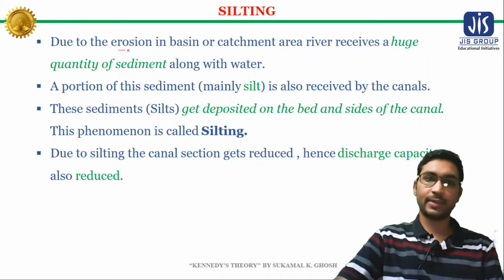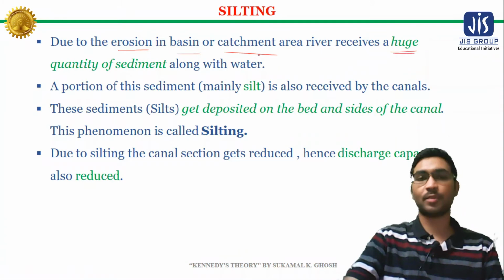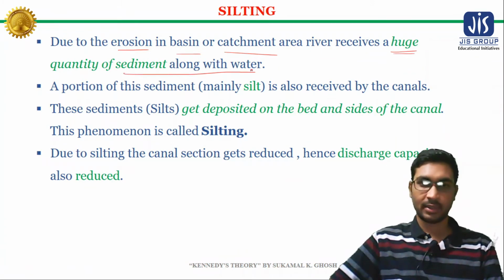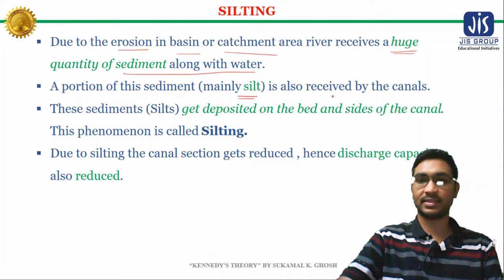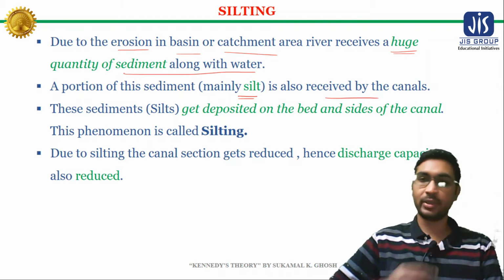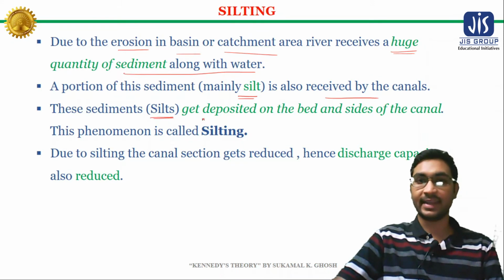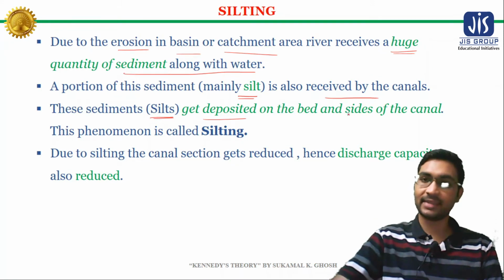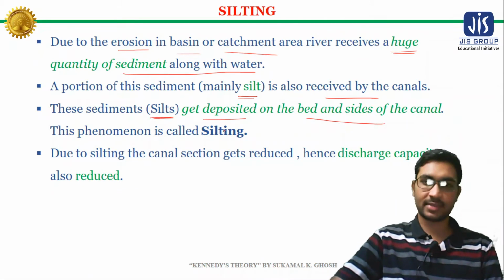Due to the erosion in the basin or watershed area, or you can say the catchment area, the river receives a huge amount of sediment along with the water. A portion of this sediment, which is mainly silt, is also received by the canal when the river water flows into the canal. This sediment gets deposited on the bed and the sides of the channel, and this phenomenon is known as silting.